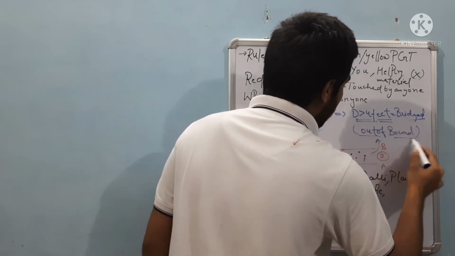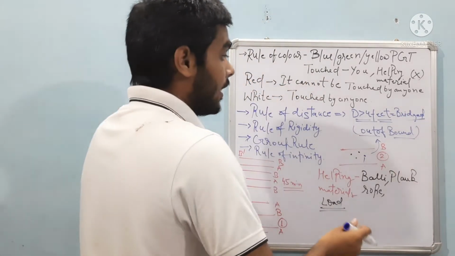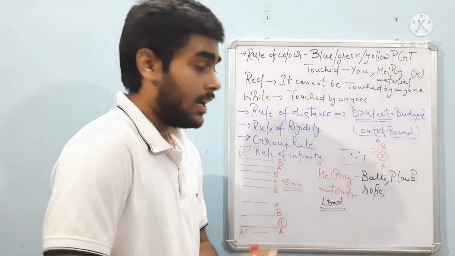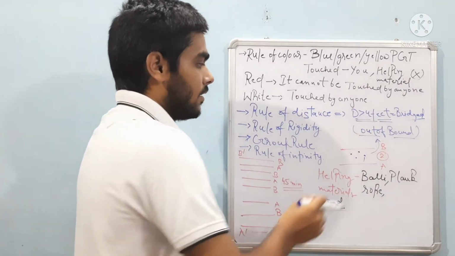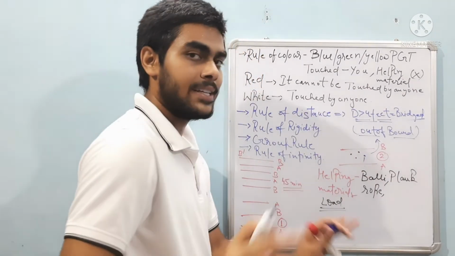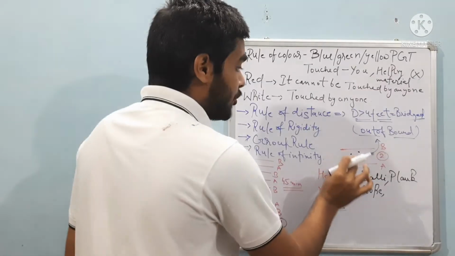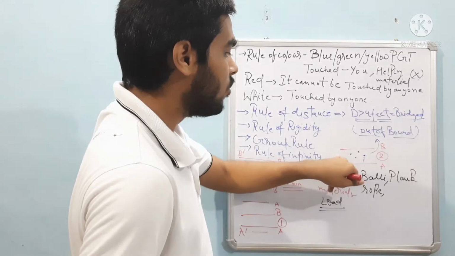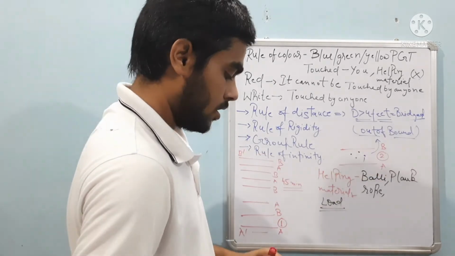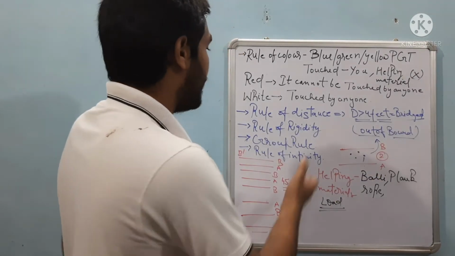It cannot be touched by anyone. You can imagine there are mines in this ground. So with the help of the structures only, you have to move forward from A to B. So I have made you understand the rule of distance.